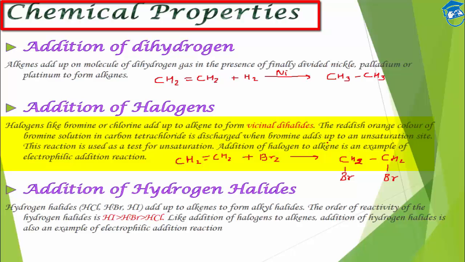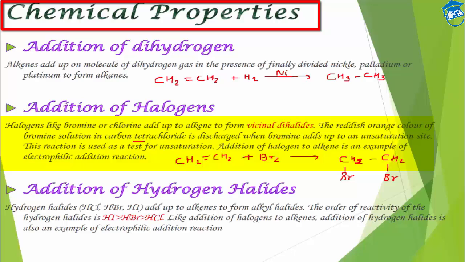This is used as a test for unsaturation, like bromine solution in carbon tetrachloride, which is used as a solvent. It has a reddish orange color.